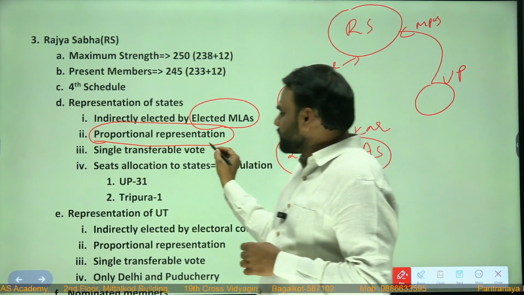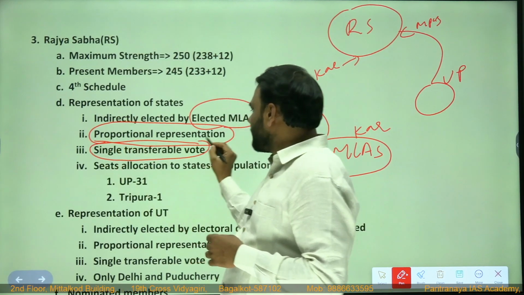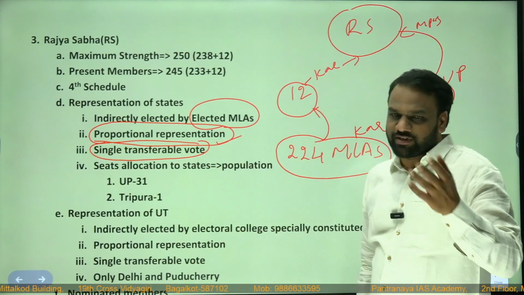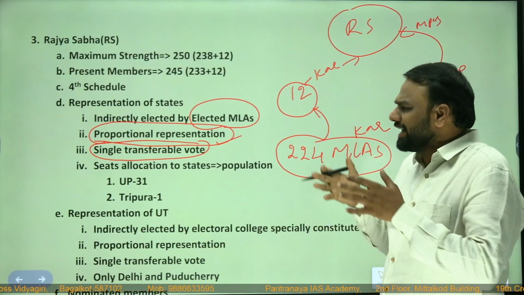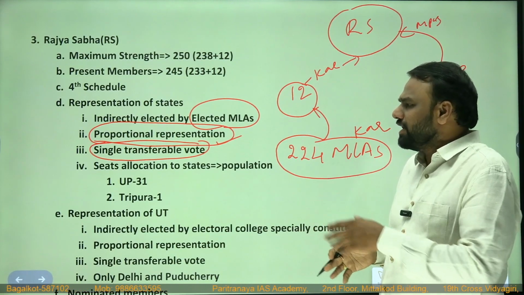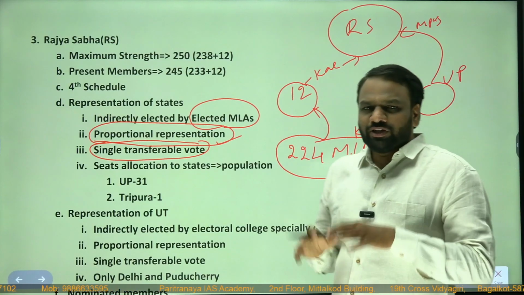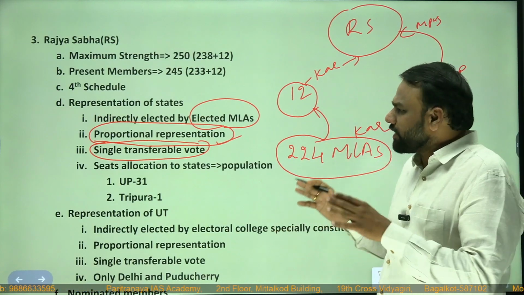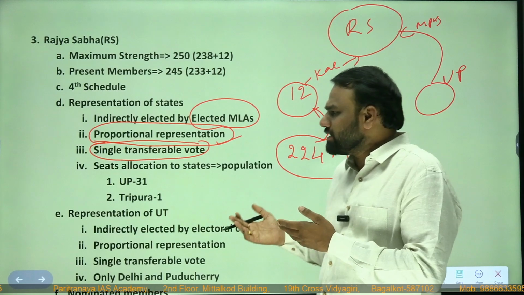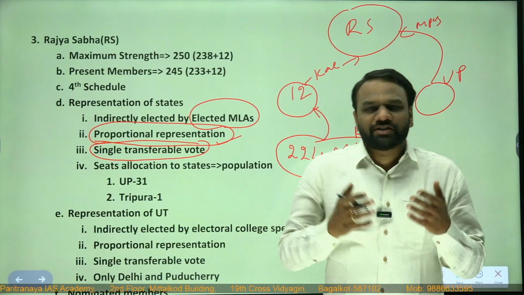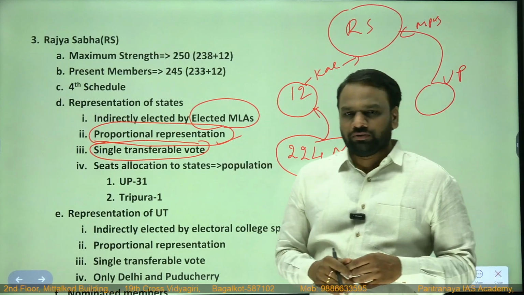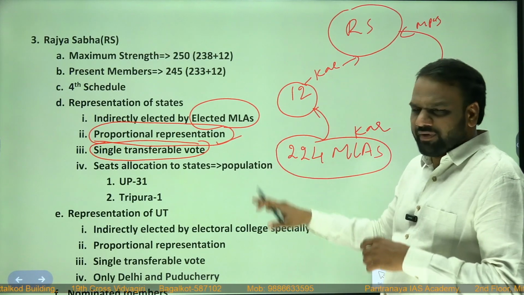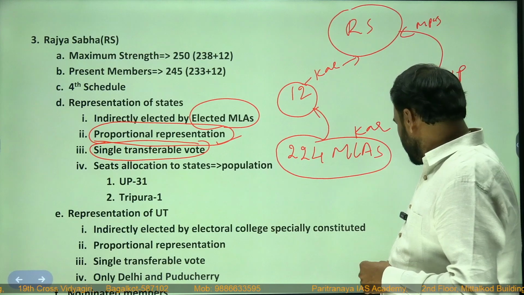Next, single transferable vote. What is single transferable vote and proportional representation? We have discussed it in a separate video, so look into it. It is not important. We need not have a clear understanding. At the superficial level, we need to know that the members of Rajya Sabha elected by the MLAs have been elected based on the system of proportional representation and single transferable vote. Even if the confusion prevails, just watch that previous video.